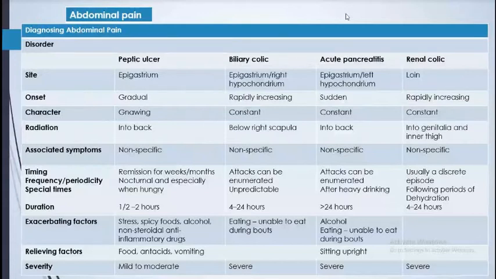Otherwise, peptic ulcer, definitely we give the anti-ulcer drug or proton pump inhibitor or sucralfate to heal that ulcerative area. And biliary colic, definitely we get it to subside by giving a medicine. And renal colic, definitely the patient has a terrible pain because of the migrating spiky stone, and we relieve the pain, and later on we decide on that patient.